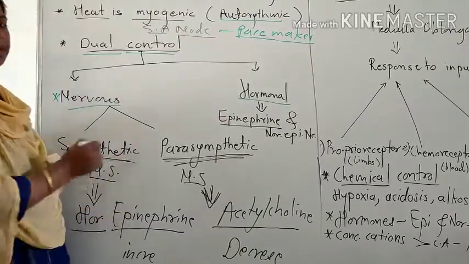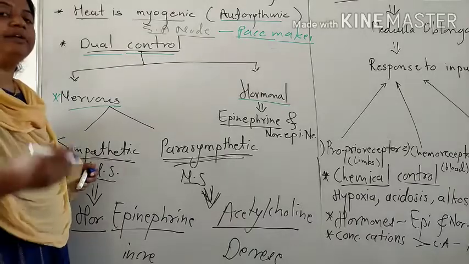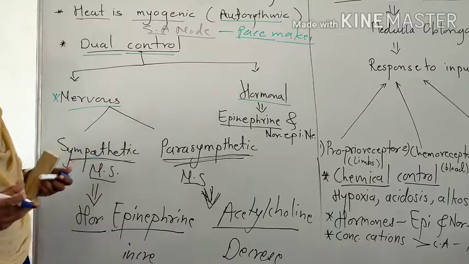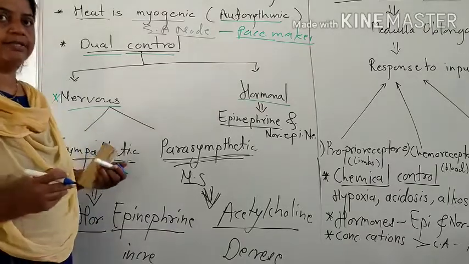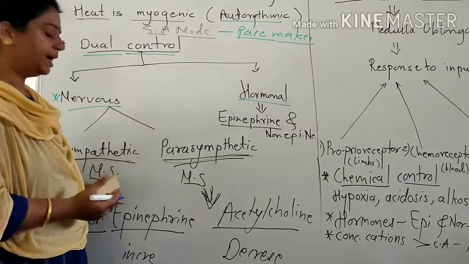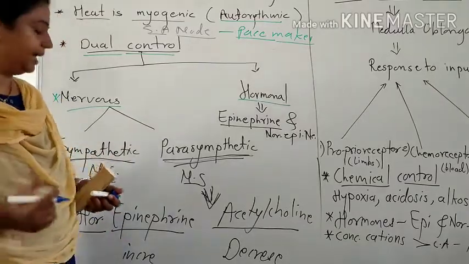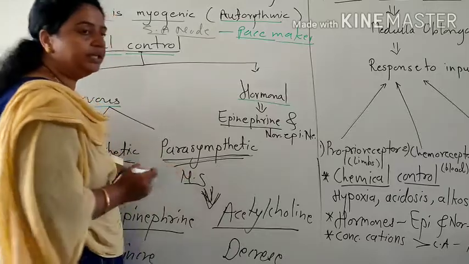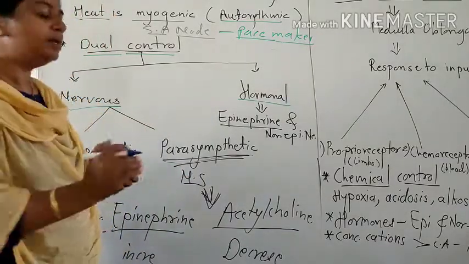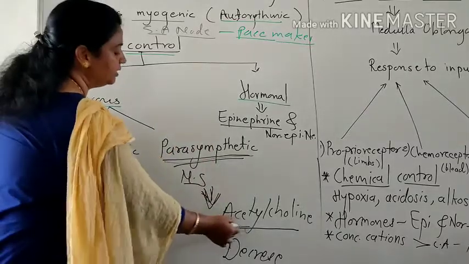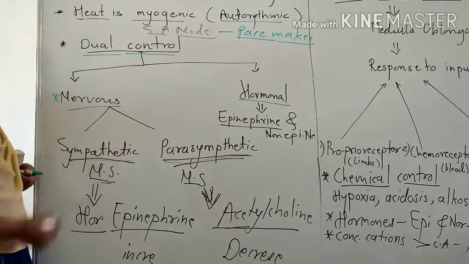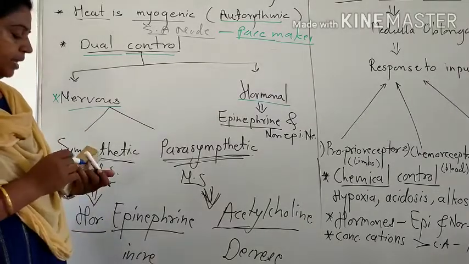Epinephrine or adrenaline increases the heart rate at the time of emergency, like during exercise, during a playground game, or during emotions like fear and anger. And acetylcholine controls the normal rate of the heart. So it is also called the housekeeping system, and the sympathetic system is called the fight and flight system.